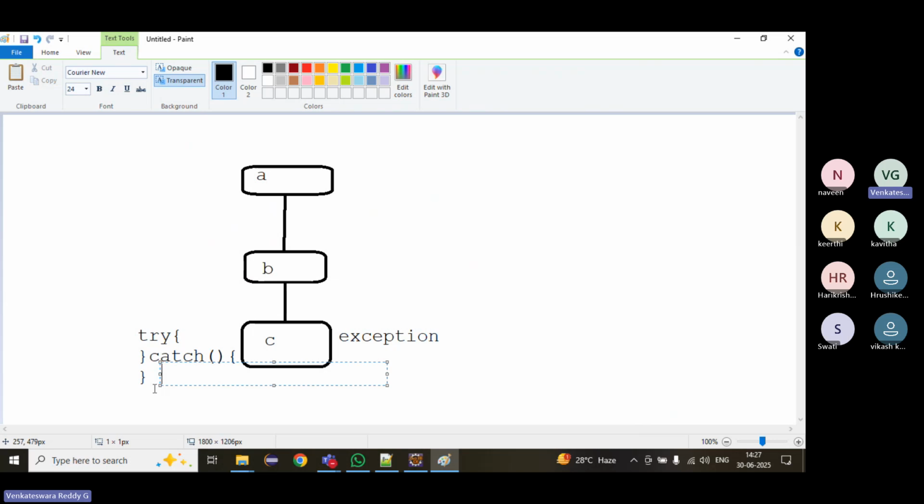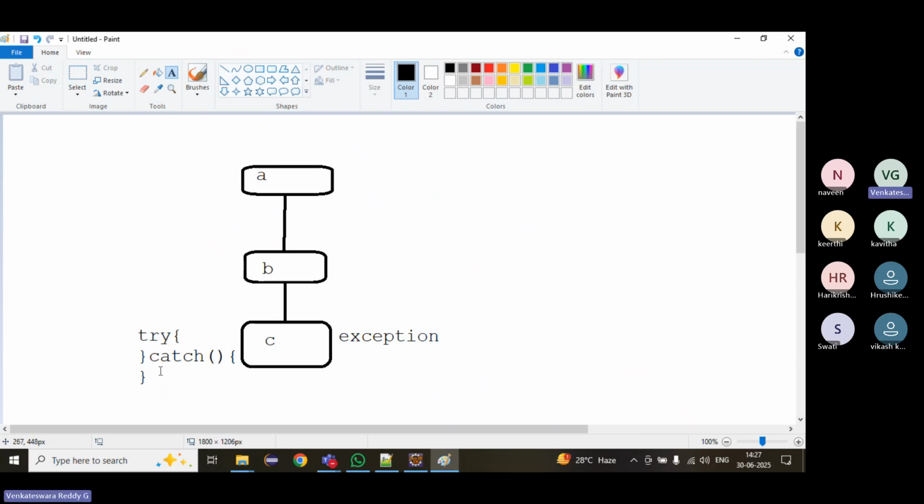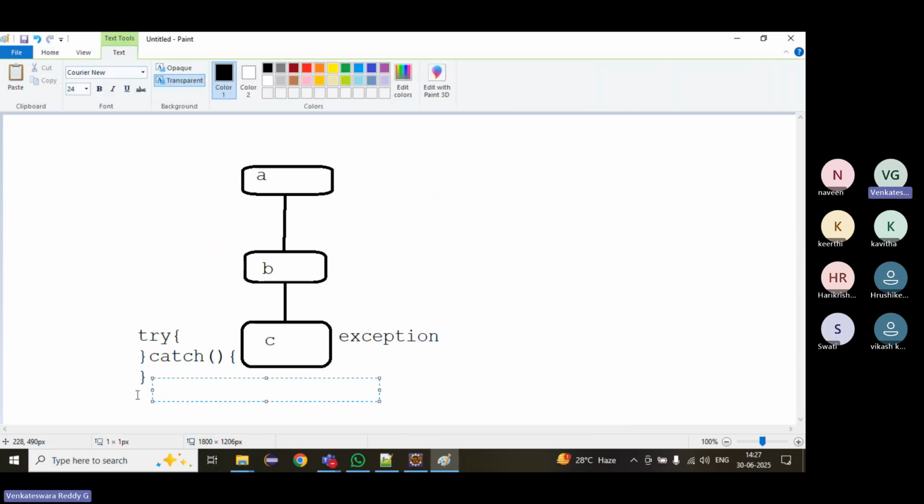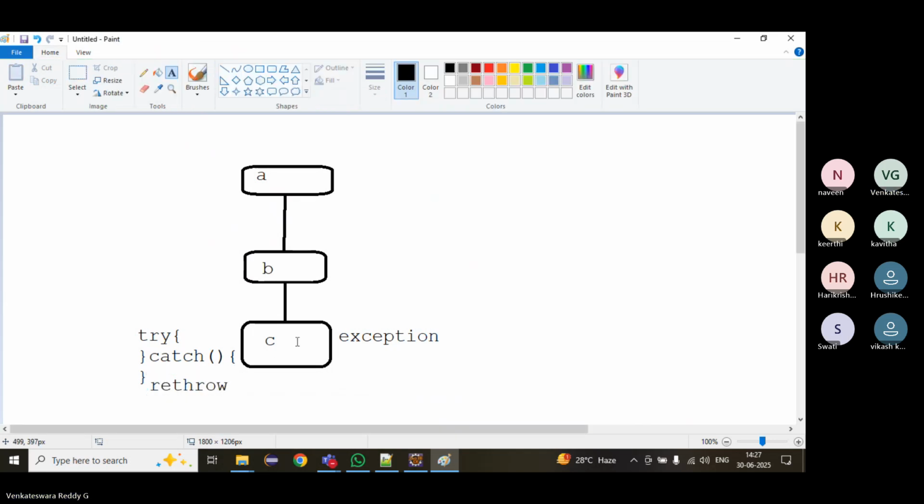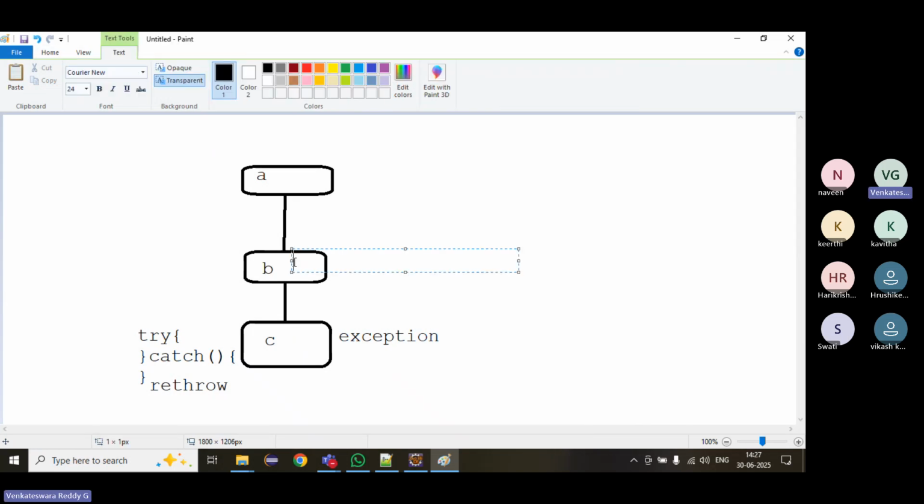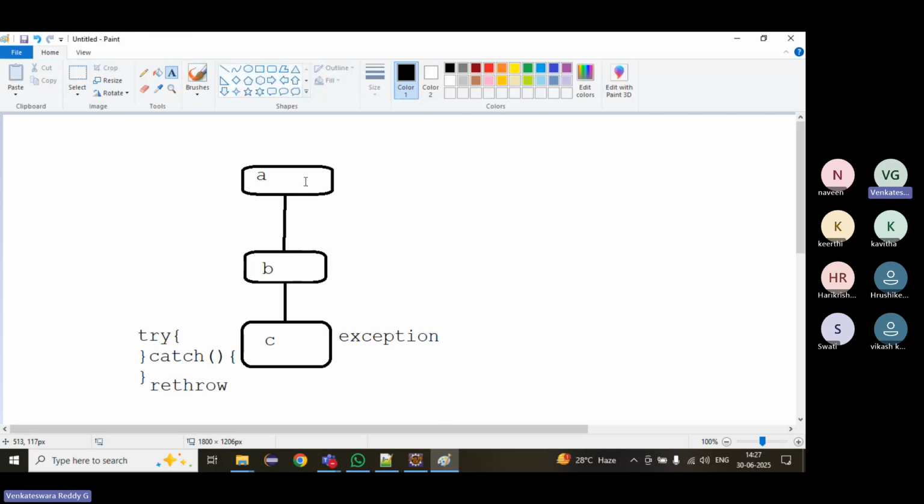Don't suppress the exception. Do the proper logging, do the proper messages, and then rethrow it. If you rethrow it from C to B, it will navigate back. It will verify is there any try catch? No. Then it will go back to A. There is no try catch block. JVM will take care and print it. It just goes as a navigation back. If you rethrow it, it will navigate back. If you suppress it, it will stop there.